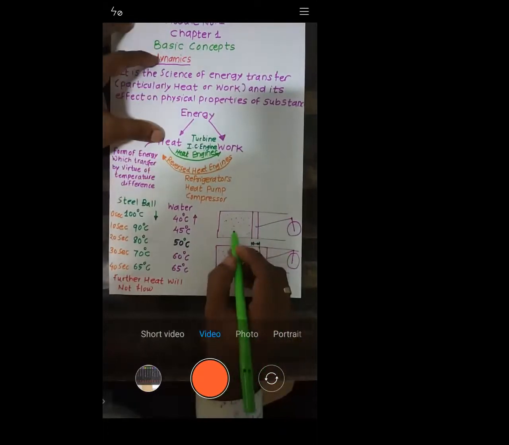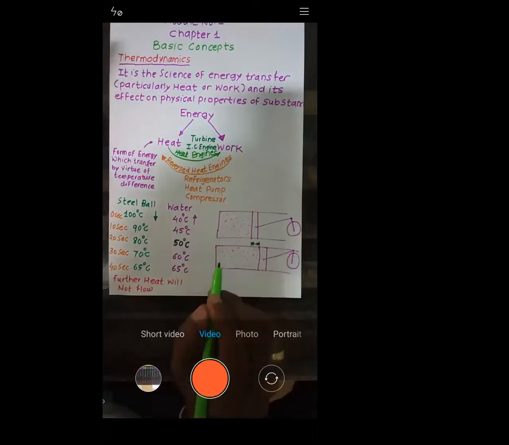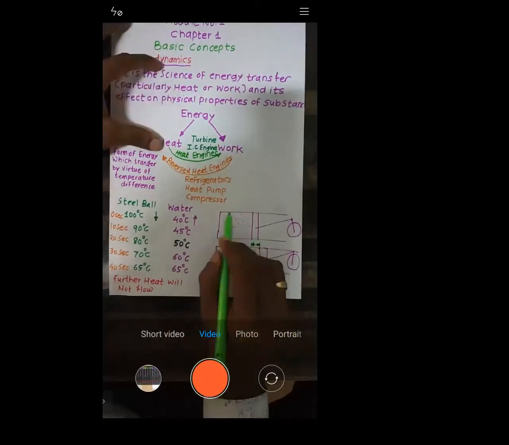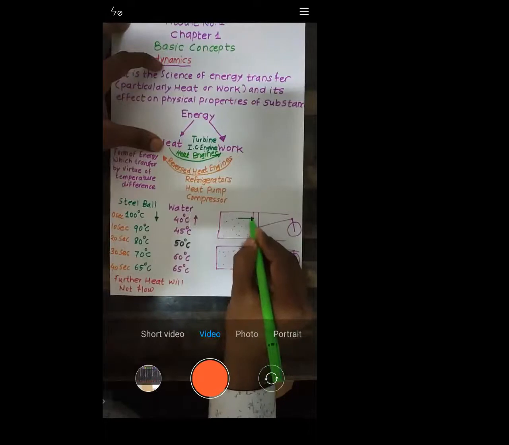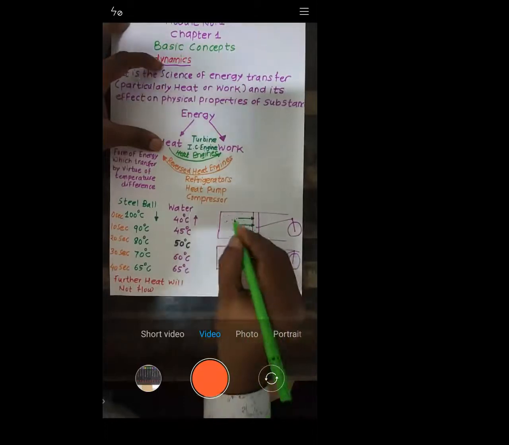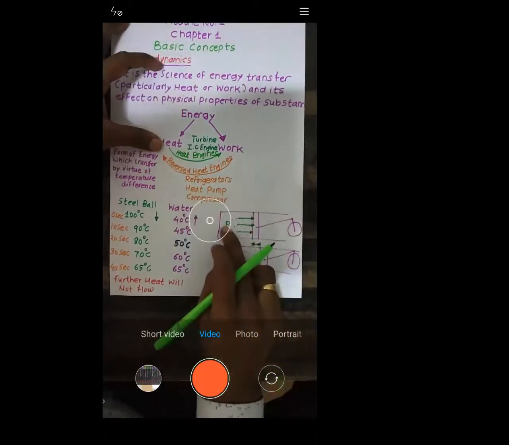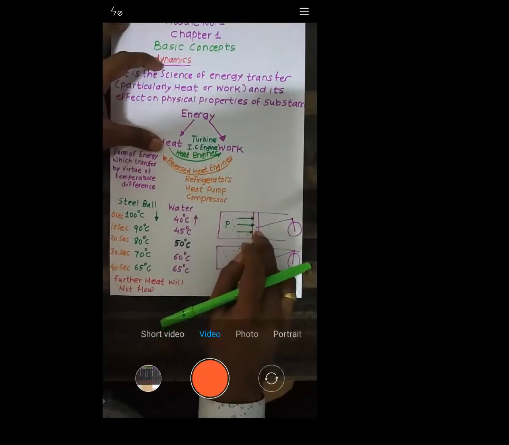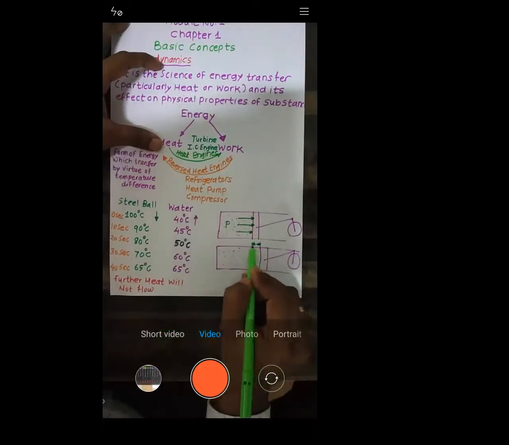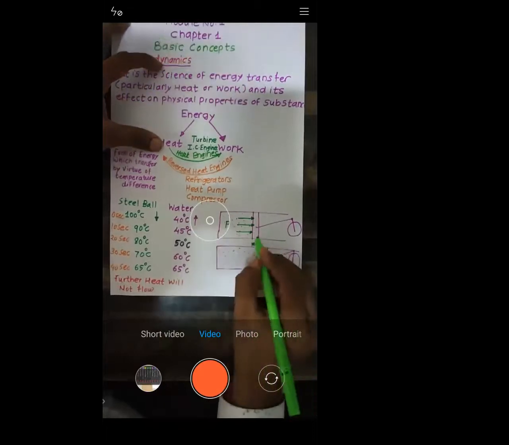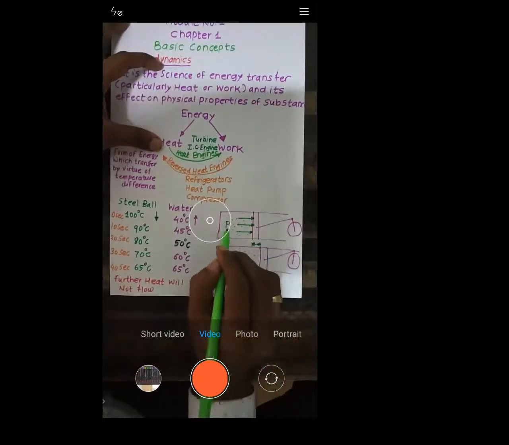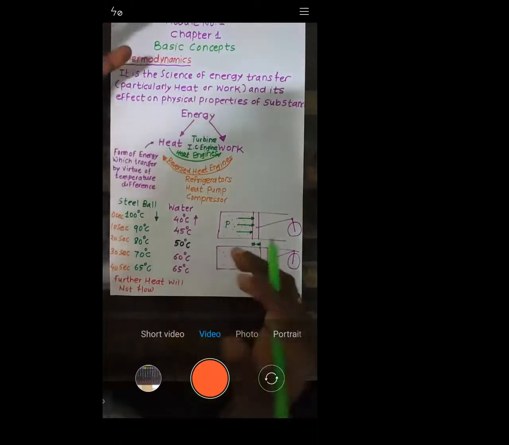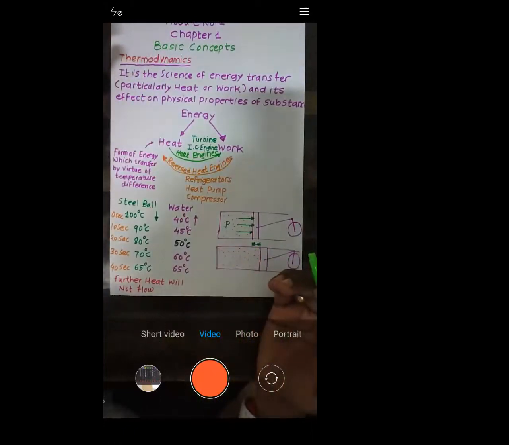The gases which are present inside have a certain force, and they exert that force on the face of the piston. The gases inside have a certain pressure P. That pressure P will act on the piston. As a result, the piston gets displaced through a distance dx. When the force is causing displacement, it will give rise to work. Is that okay?